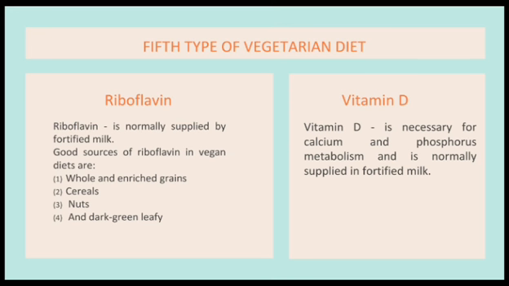Next is vitamin D. It is necessary for calcium and phosphorus metabolism and is normally supplied in fortified milk. It is not present in plant foods and therefore must be supplemented in a vegan or ovo-vegetarian diet by vitamin D drops or tablets. Exposure to sunshine is generally an inadequate source. Rolfs, Pina, and Whitney 2009.